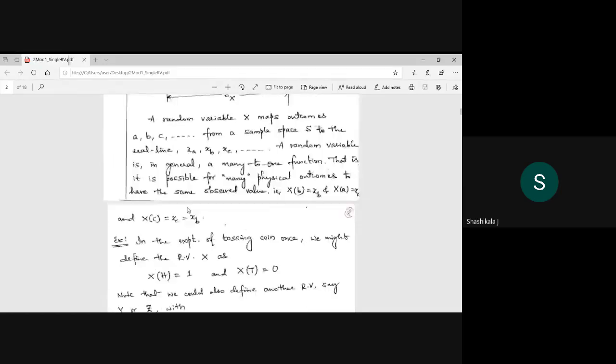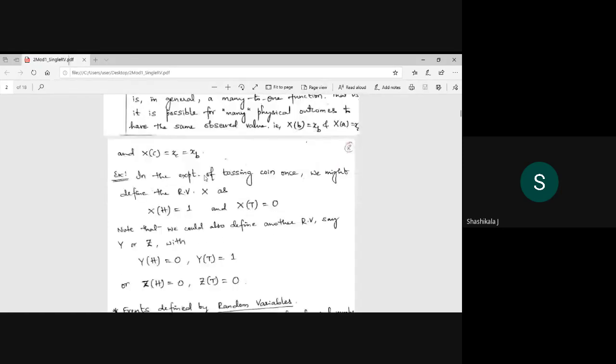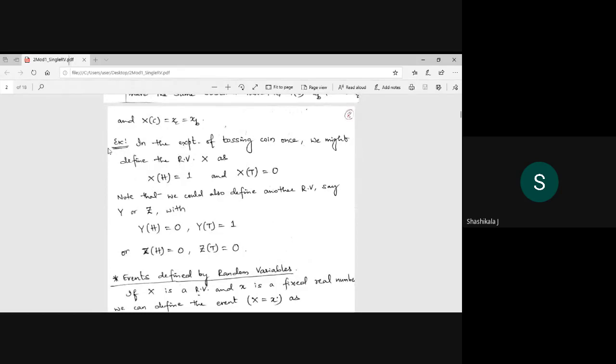Okay, so here we give an example. If head and tail are your sample points, then I will assign a real number 1 to x of h, then it is a random variable.